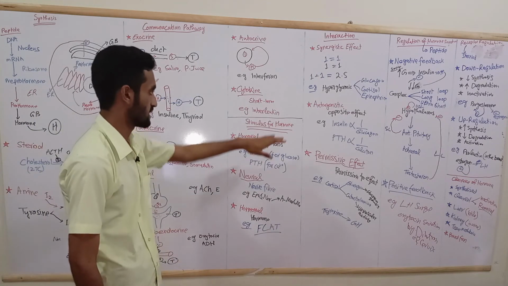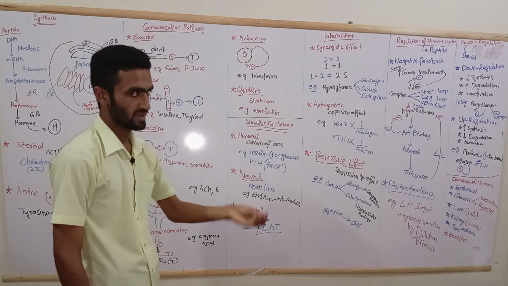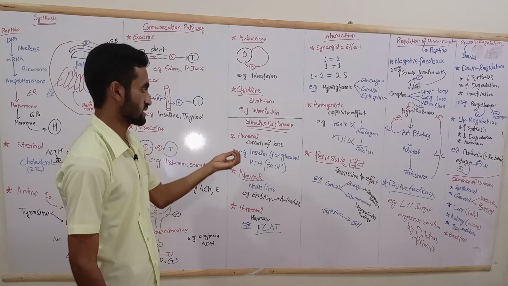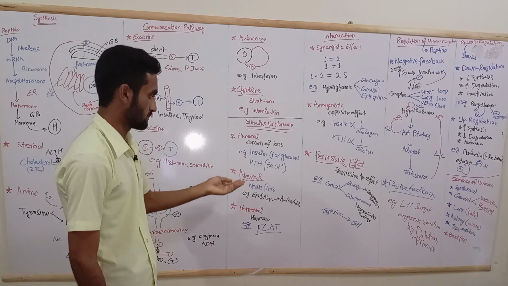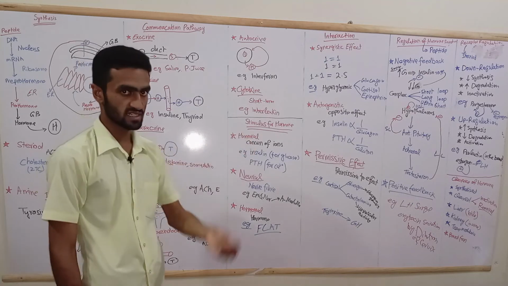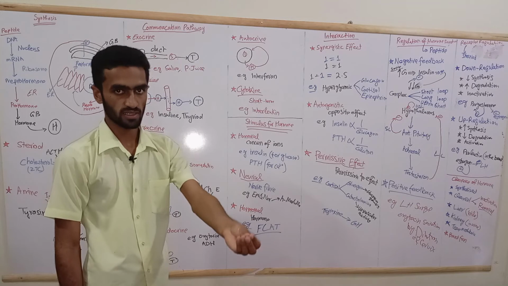Now let's discuss the stimulus of a hormone: when should a hormone be secreted, and when should it not. The stimulus may be humoral, neural, or hormonal. In humoral, the concentration of ions is itself the stimulus for secretion.